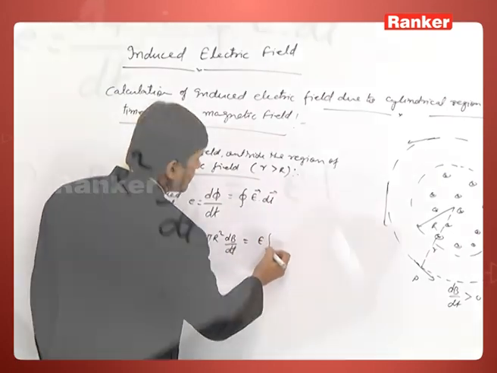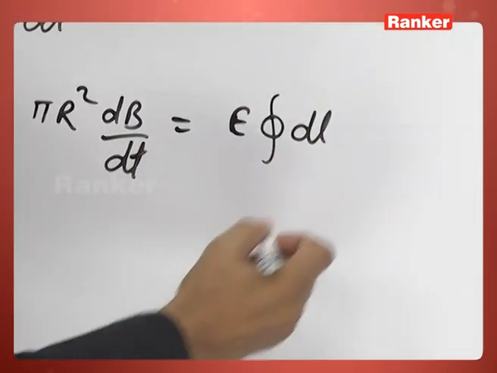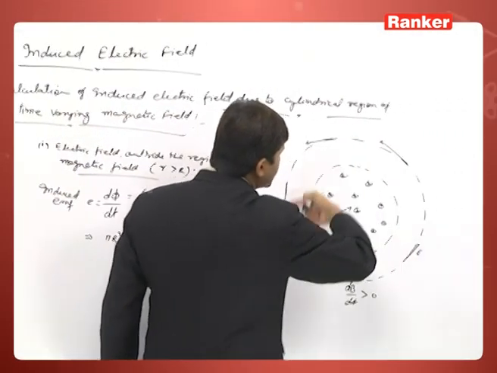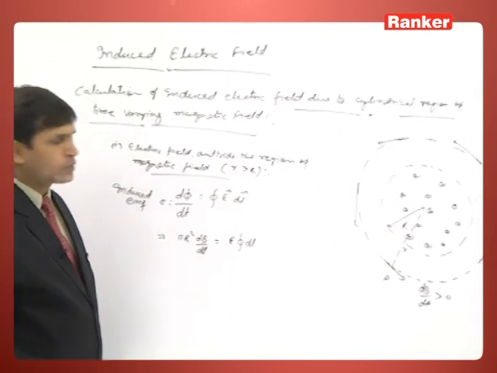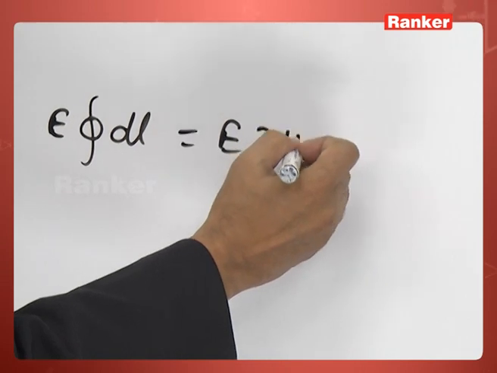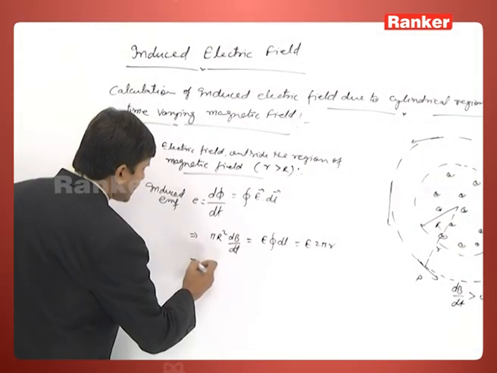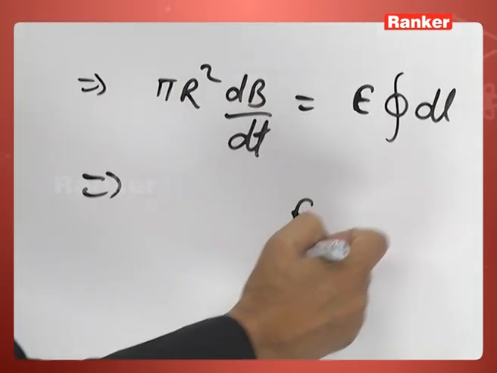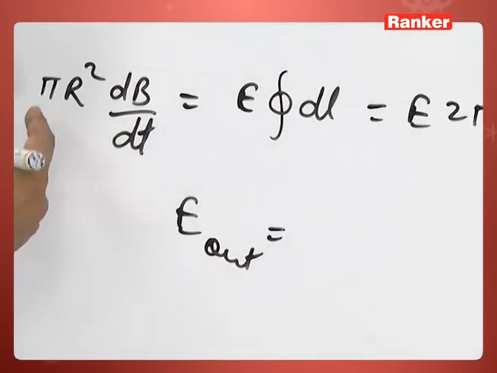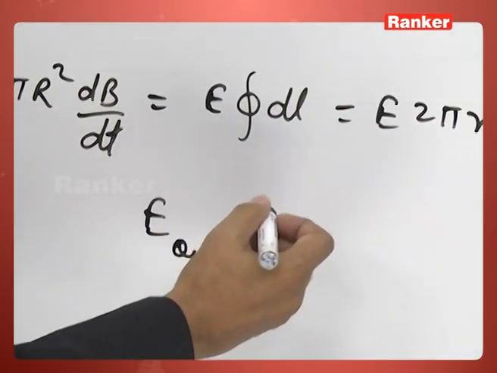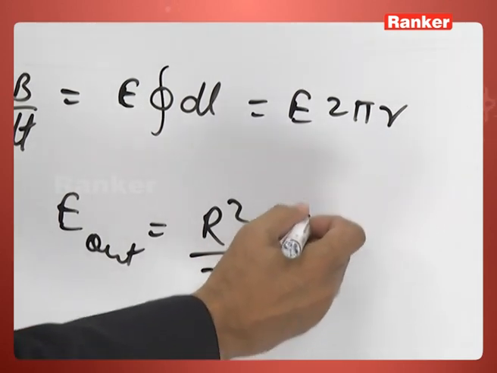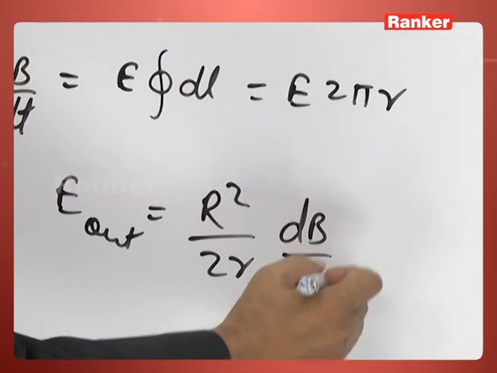So E and then the integral of dl, which indicates a complete loop. For a complete loop, the total length will be 2 pi r. So this is nothing but E into 2 pi r. So we can write E outside, where pi and pi cancel, as R square by 2r dB by dt.